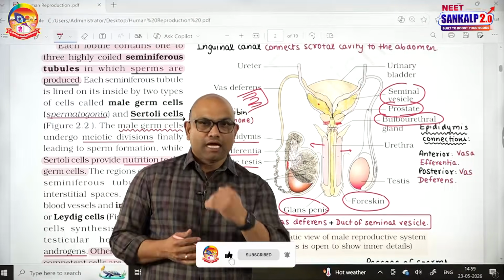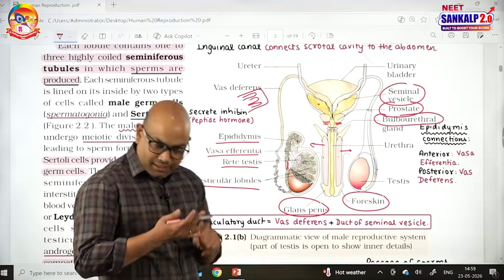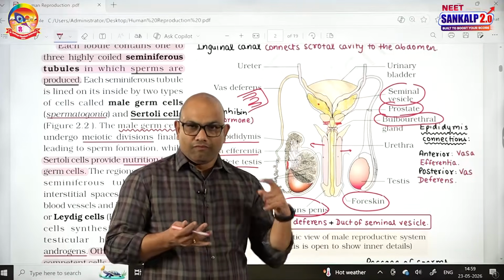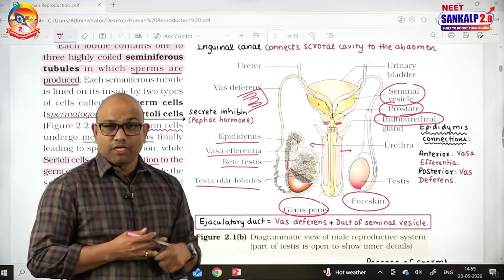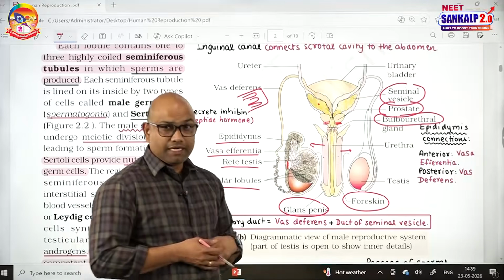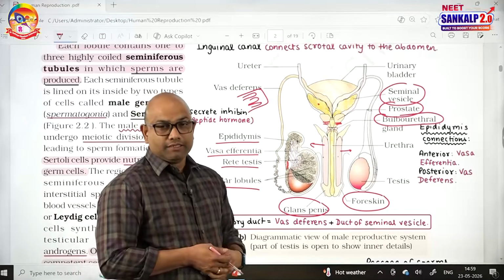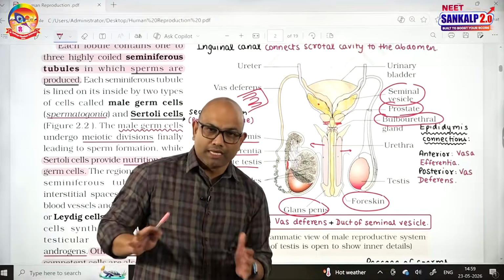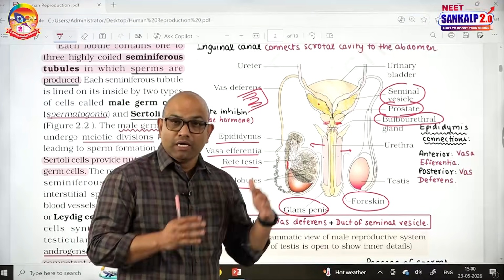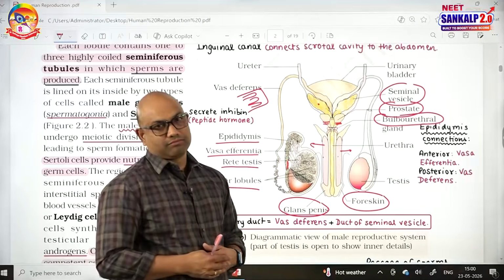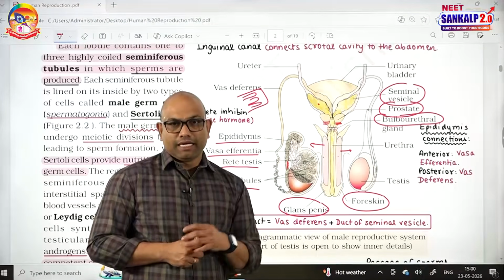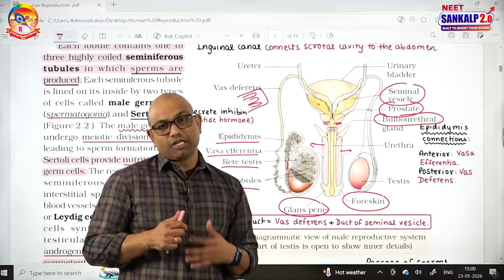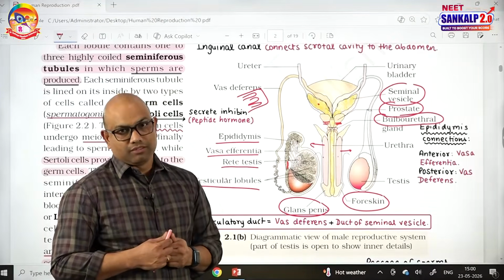Then which are accessory after the seminiferous tubules? The rete testis, vasa efferentia, epididymis, vas deferens, and ejaculatory duct all come under the male accessory reproductive ducts. Their function is to conduct the passage of semen. They transport and conduct, and of course they also contribute to the formation of semen.